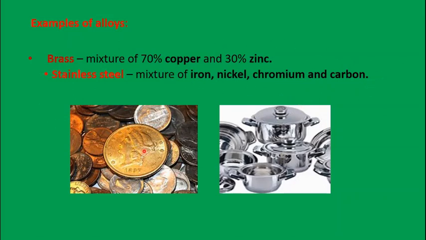This is an example of coins, which are made up of brass, and the main two metals used in it are copper, which is more, and zinc, added to give it hardness. These are stainless steel utensils, which are made up of iron, nickel, chromium and carbon. So this is what we have learned in this chapter.